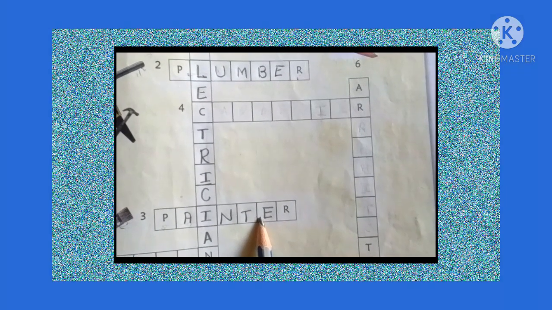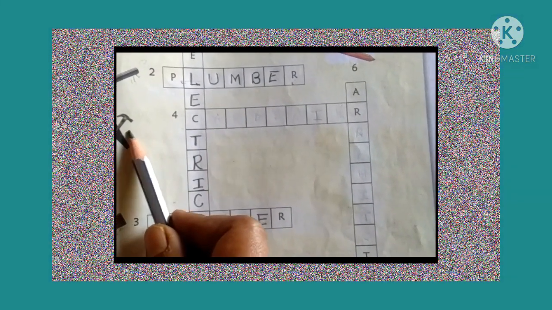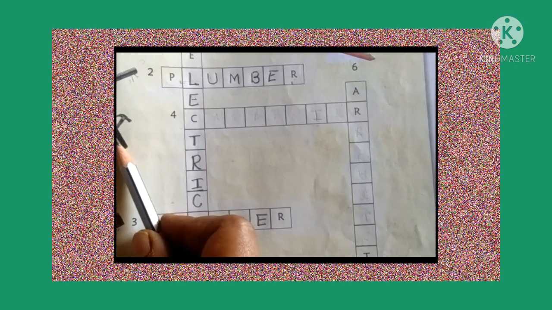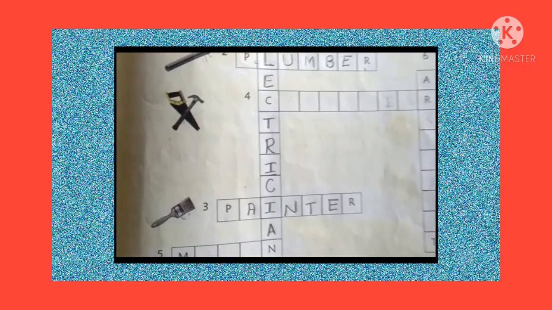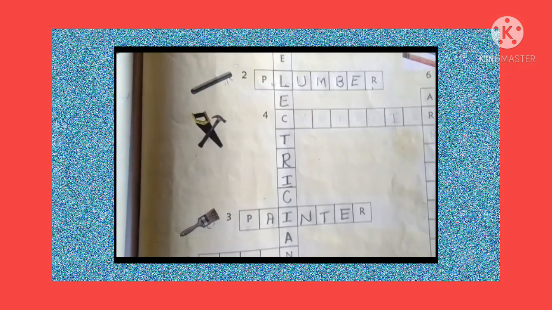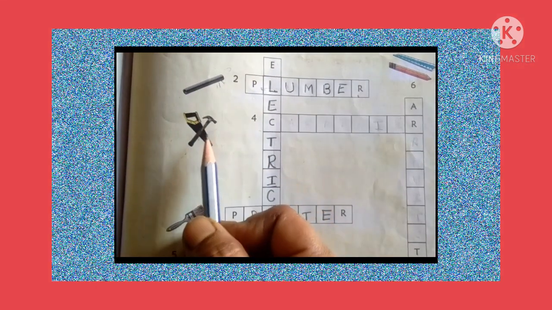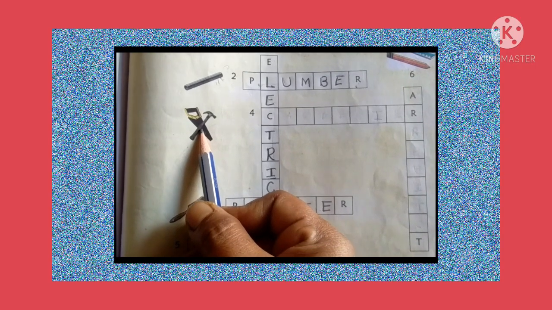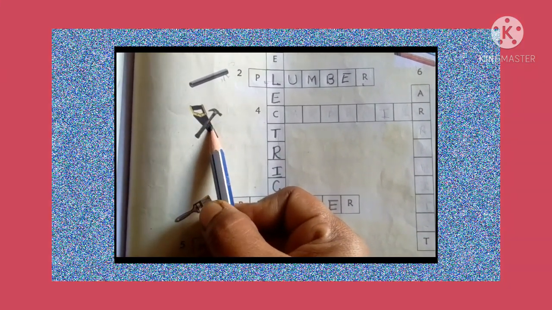Okay. So next we move on to the fourth object, that is, see here. Here this is a hammer, right? Okay, children, which object is this? Yes, this is a hammer and cross cut saw.